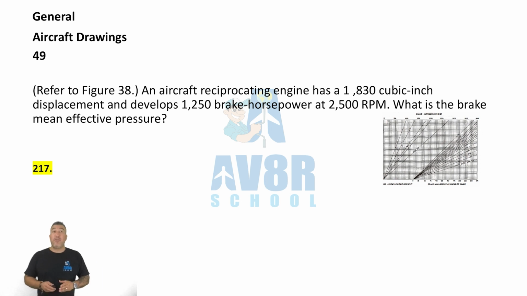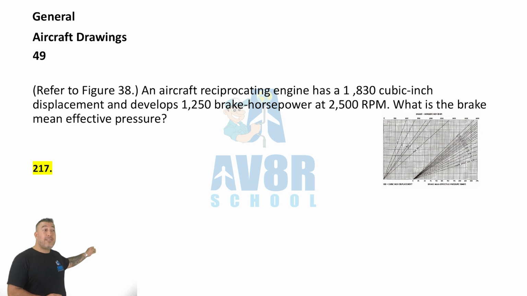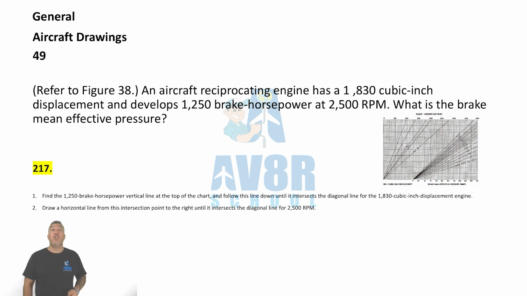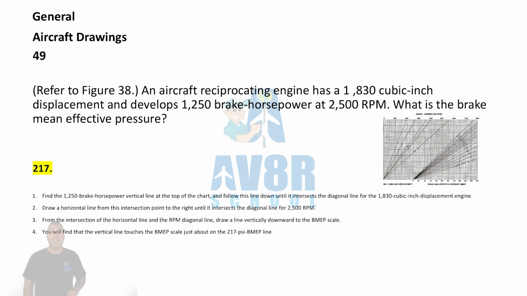An aircraft reciprocating engine has a 1,830 cubic inch displacement and develops 1250 brake horsepower at 2,500 RPMs. What is the brake mean effective pressure? It is 217.